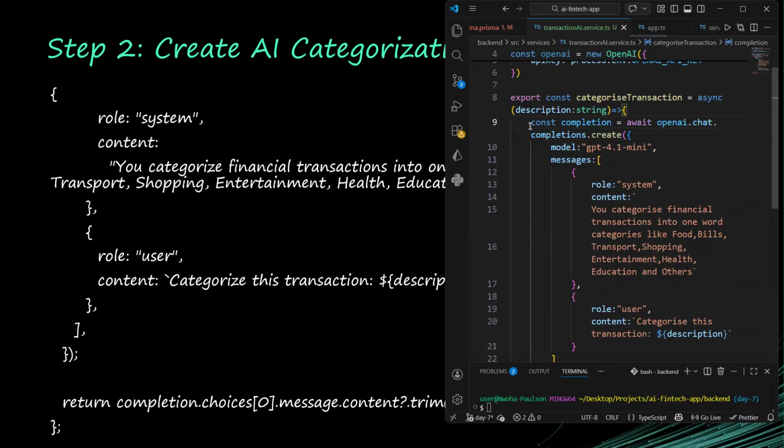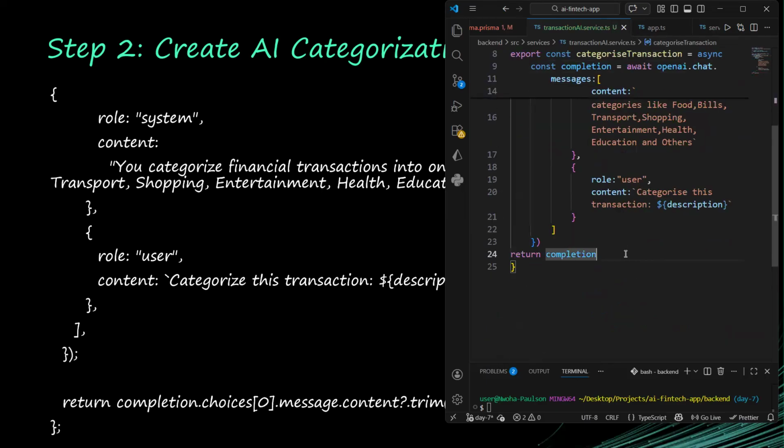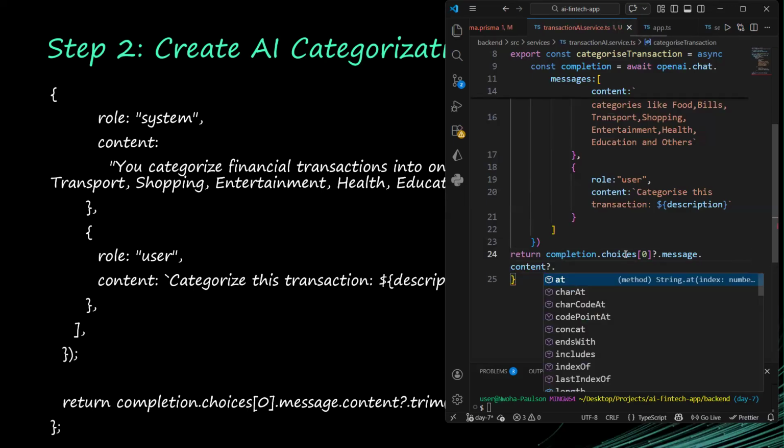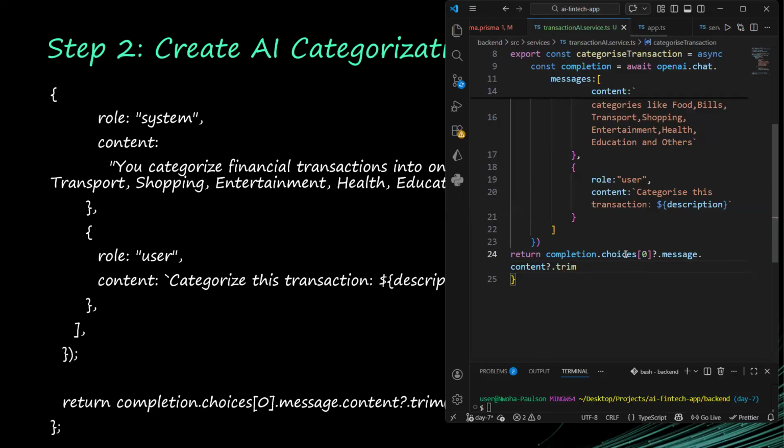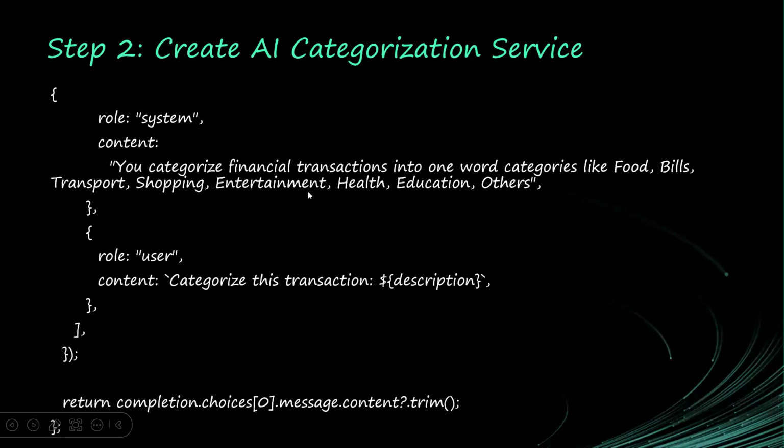So now it will be completion.choices, we take the first choice in the array, then .message.content?.trim(). We are trimming it. Okay, so that's what we have here.